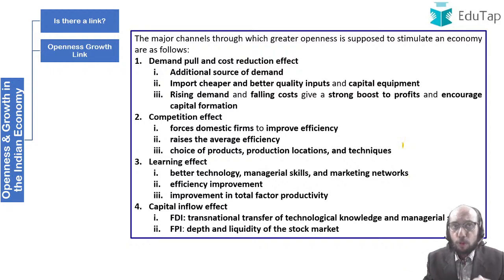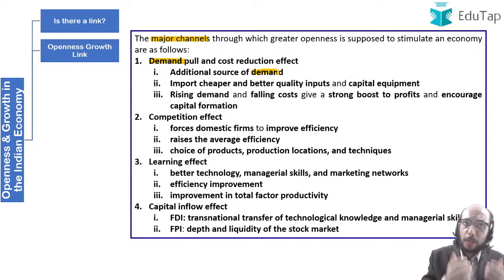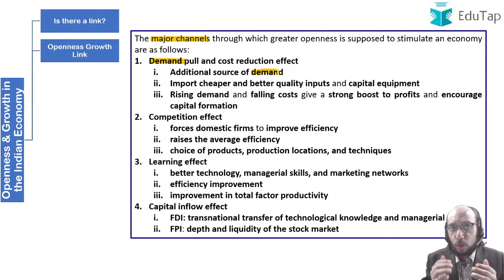So there are four channels, four possible avenues as to how openness can result in growth. The first one is that demand will increase because of openness. How will demand increase? We will be able to export to the US, we will be able to export to the European Union. So because of increased demand, there will be a greater amount of production, and because of greater production, there will be an increase in GDP, and that will be growth, right? So that is one way that openness can help bring about growth.